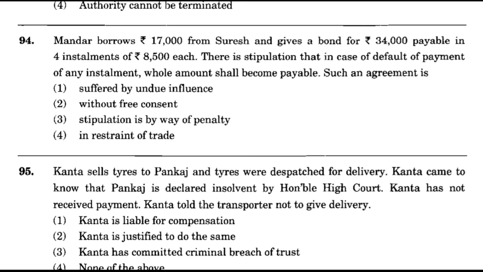Such an agreement is option number 1, suffered by undue influence. Option number 2, without free consent. Option number 3, stipulation is by way of penalty. Option number 4 is restraint of trade. And the correct answer is option number 3, stipulation is by way of penalty.